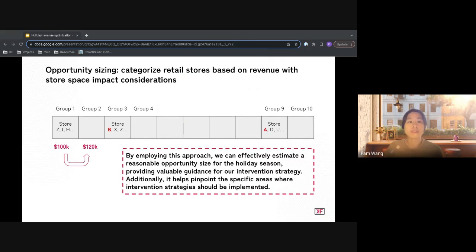By employing this approach, we can effectively estimate a reasonable opportunity size for the holiday season, providing valuable guidance for our intervention strategy. Additionally, it helps pinpoint the specific areas where intervention strategies should be implemented. Once again, there are numerous methods that can be explored based on the same methodology, and the one we just discussed is the one we've tried and explored.